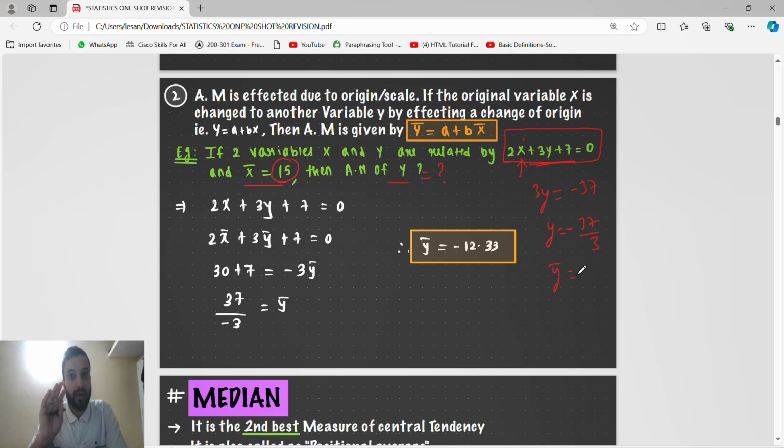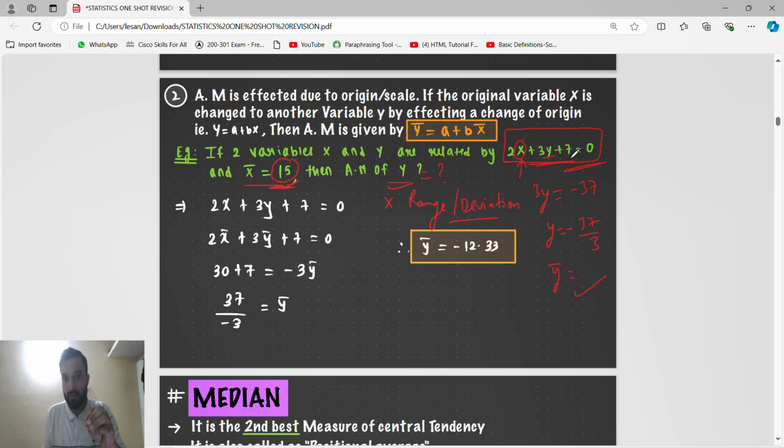Okay. So guys, this type of question is in chapter number 2, central tendency, and also in chapter number 3, measures of dispersion. So understand this. If they give one equation and the value of one variable, you have to find the value of the other variable. If the word range or deviation is not given, what will we do? We will do the substitution method. Means we will substitute the x value here and get the y value. That is the substitution method.